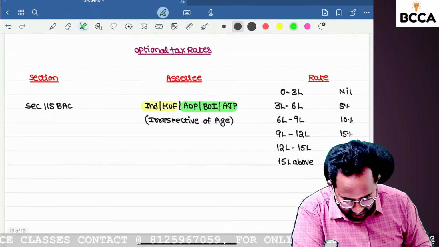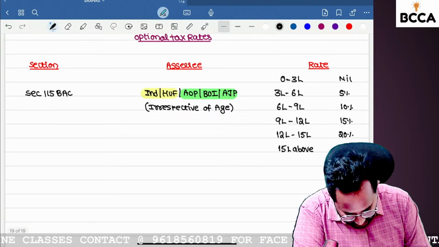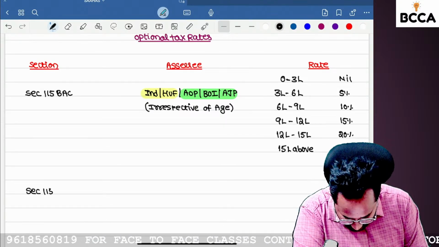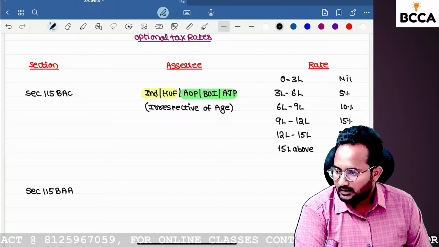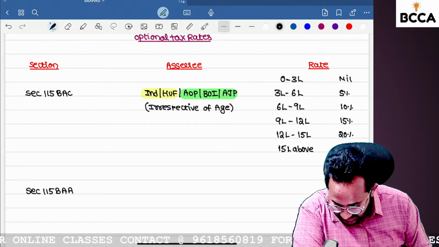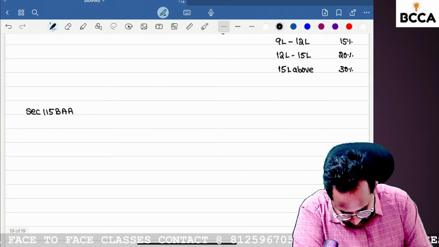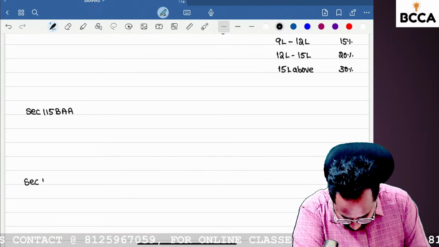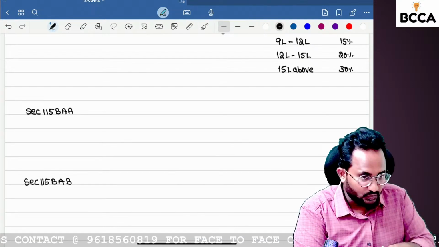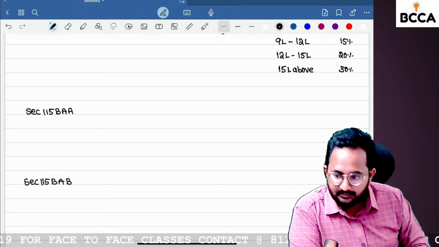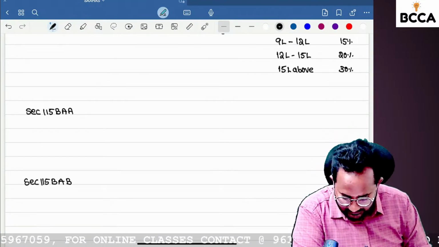Yes. Next optional tax rate we have, that is section 115BAA. Okay. One more optional tax rate I want to introduce, that is section 115BAB. I want to discuss these two sections combinedly.